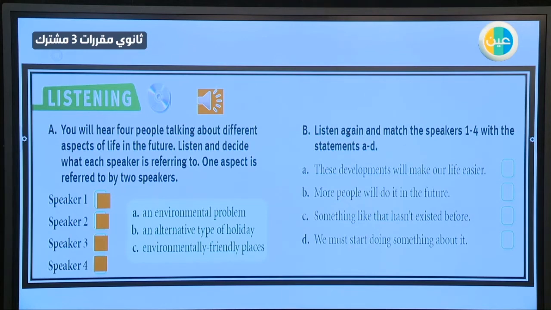Speaker 3. I think that ecotourism is something that will become more popular in the future. Ecotourism allows tourists to visit natural areas without causing harm to the environment. It also aims to improve the lives of the local people. As more and more people become aware of the environmental problems facing the planet, it is predicted that they will choose to go on ecotourism holidays.